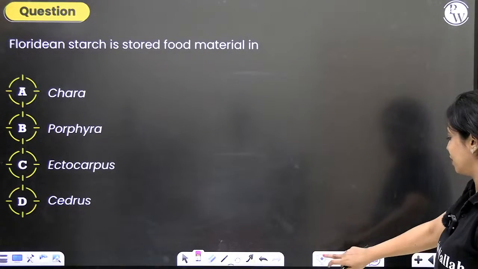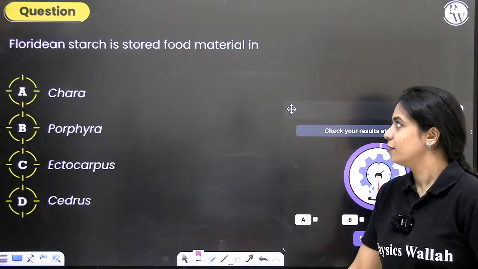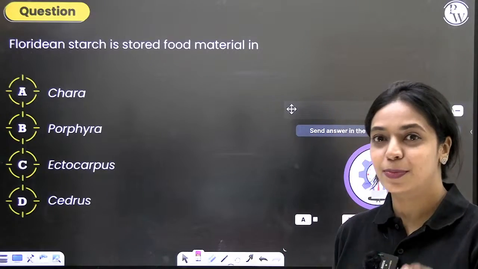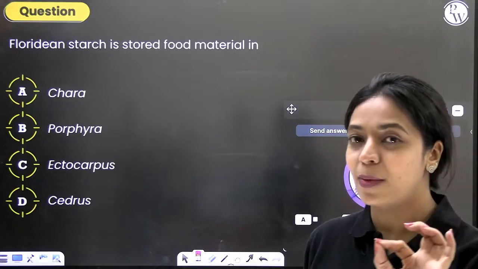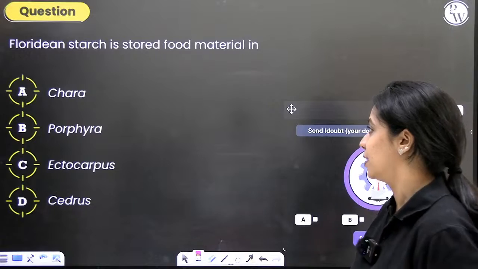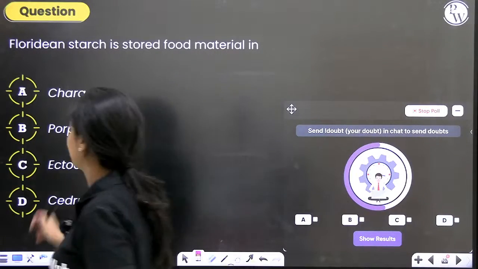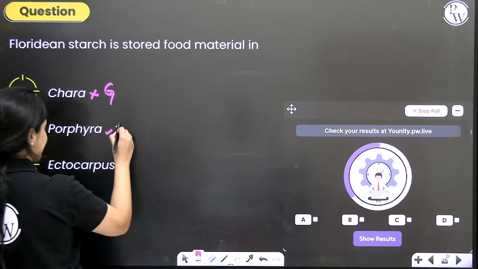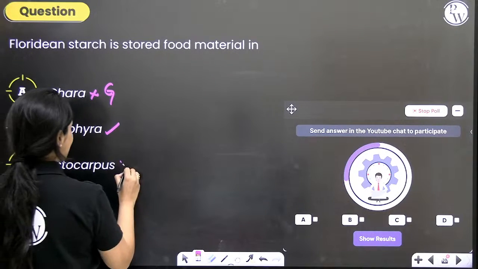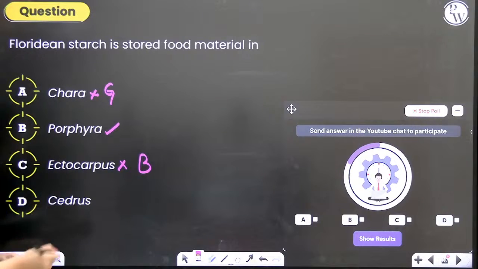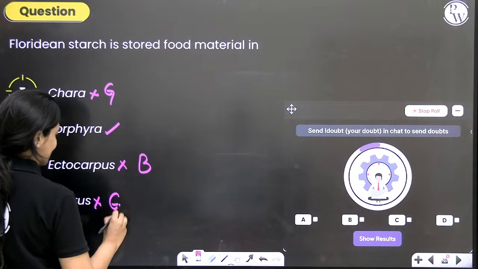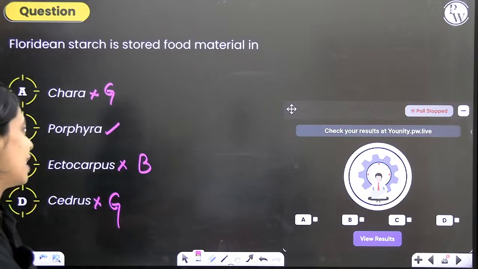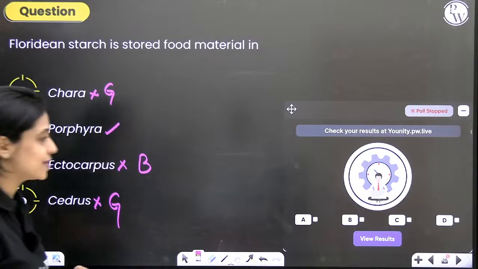Here is the next question. Very simple, direct question. Floridean starch is the stored food material in. You do not have red algae, brown algae, green algae listed here. If you know the examples, only then can you answer this question. Is Chara a red alga? No. Chara is a green alga. Is Porphyra a red alga? Yes. Is Ectocarpus a red alga? No. It is a brown alga. Is Cedrus a red alga? No. It is a gymnosperm. In red algae, you have stored food in the form of Floridean starch. So the correct answer to this question is option B.